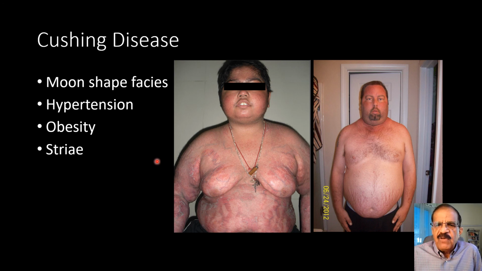And I think I have discussed this in adrenal diseases in more detail. So here, just a brief introduction. There will be a moon-shaped face. You can see the bloated face, the fat deposition, and the shining and rounded face. It's called moon-shaped face. Hypertension, obesity, and these striae are very classical.